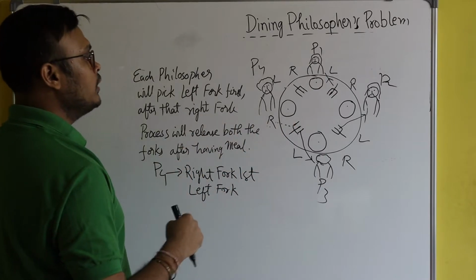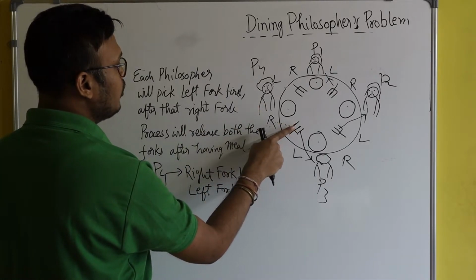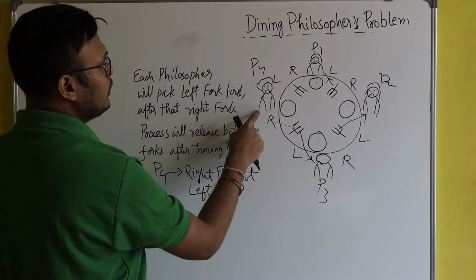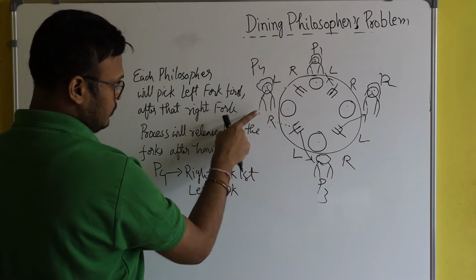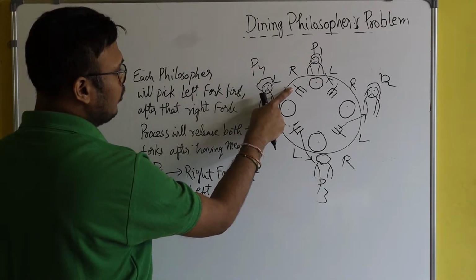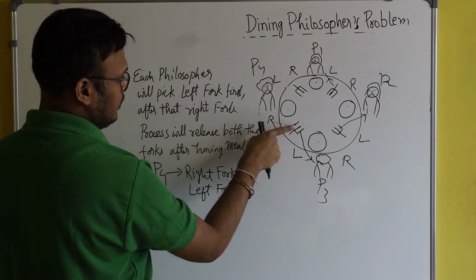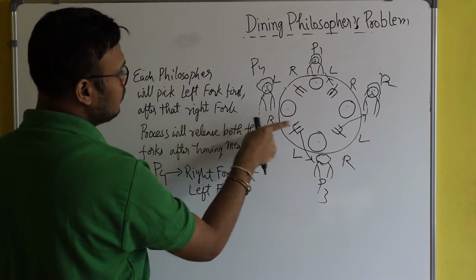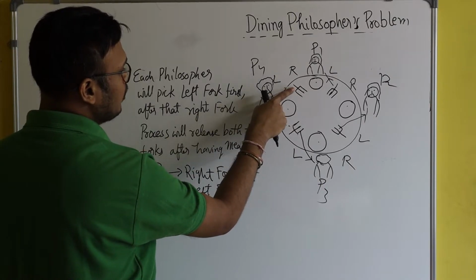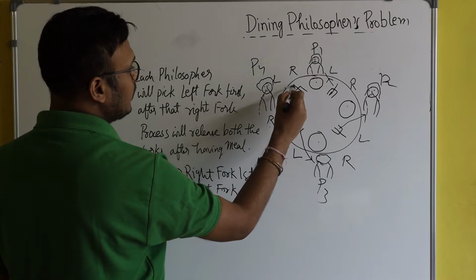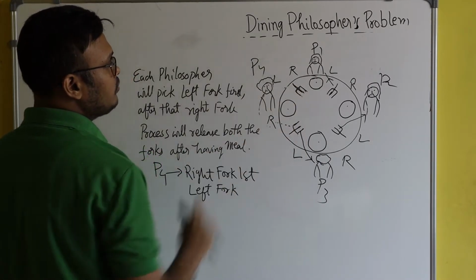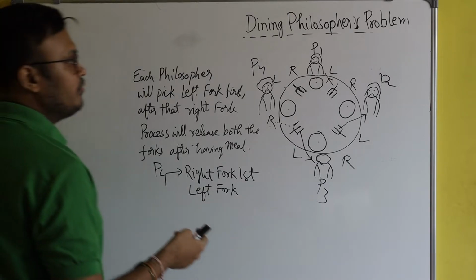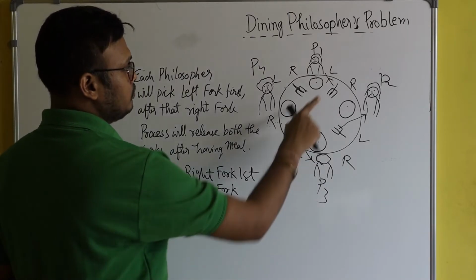Since he is unable to take this fork, he can't pick this fork either, because he could pick this fork only after taking this fork. So it means this fork is free, and since this fork is free, what will happen?